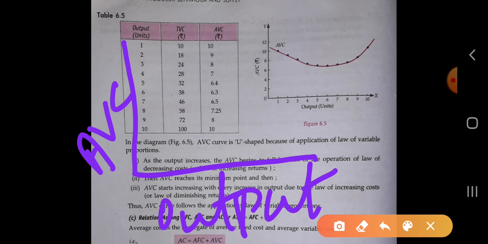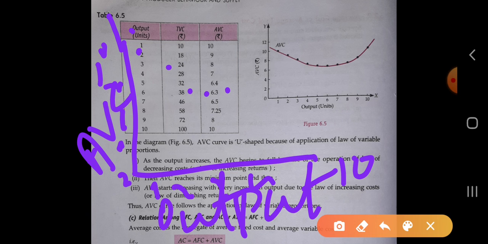So we will plot all the values on the diagram 1, 2, 3, 4 till 10, and we will also take 2, 4, 6, 8, 10. From this we get, at the first unit, 10 level of output. Then at the second unit there is 9, 8, 7, 6, 8.